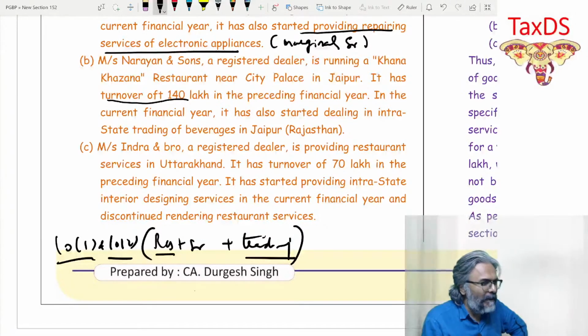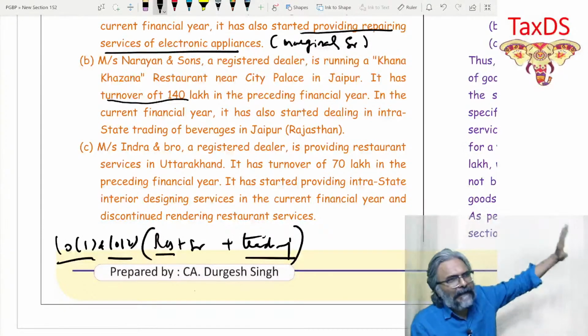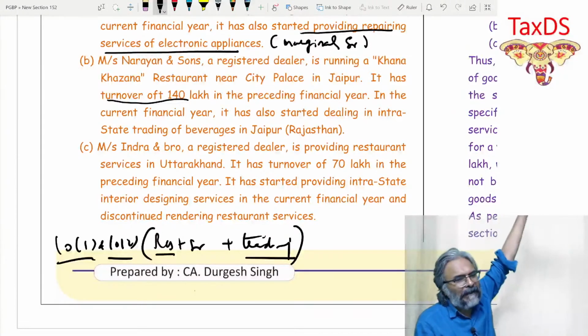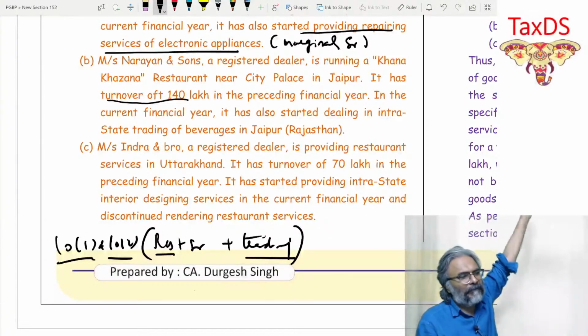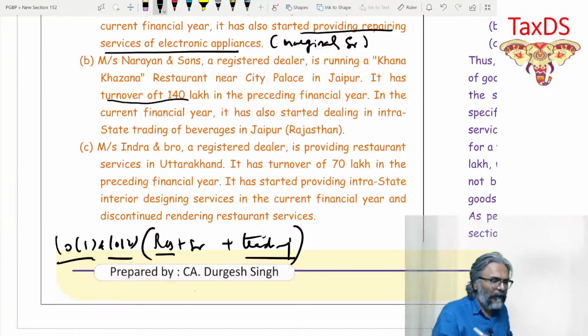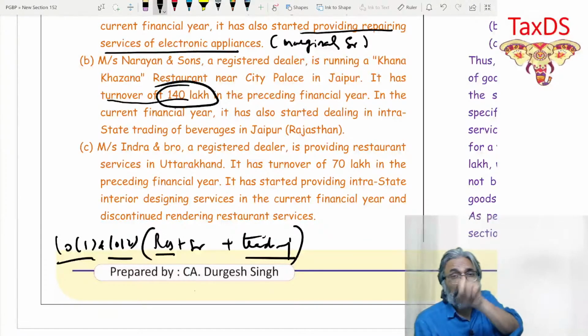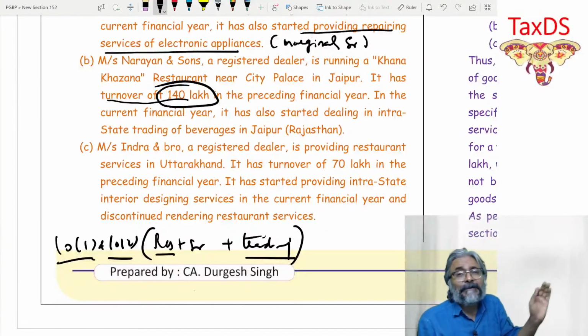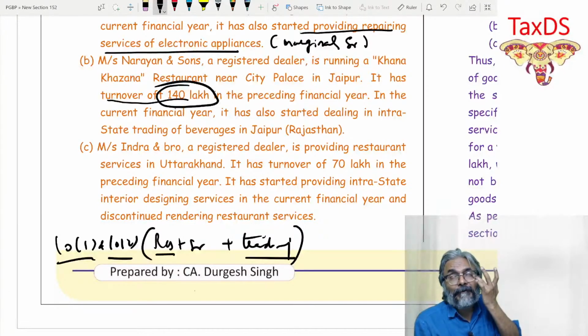In that particular case, what are you going to say? Students, the aggregate turnover of the preceding financial year should not be more than rupees 150 lakhs. Because the aggregate turnover is only up to 140 lakhs, in the current financial year, which is 22-23, Narayan and Sons will be eligible for the composition scheme under 10(1) and 10(2).